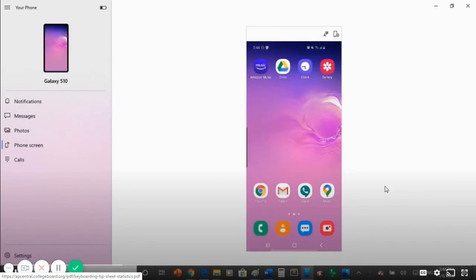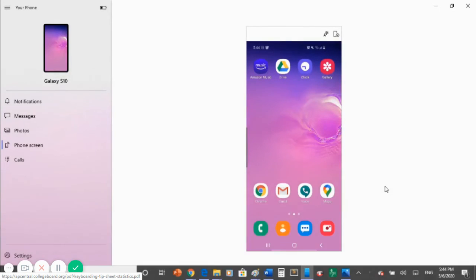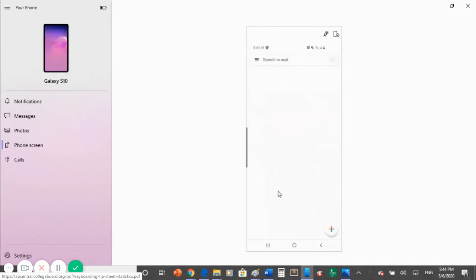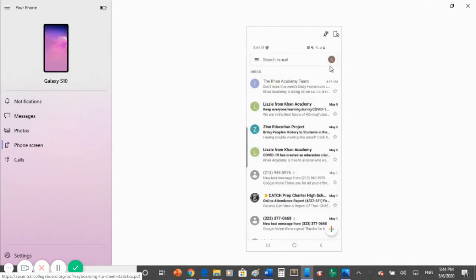While you're writing your answers for the test on paper, you will need a phone to upload your work into the test. First, on your phone, go to your Gmail and access your Catch Gmail.